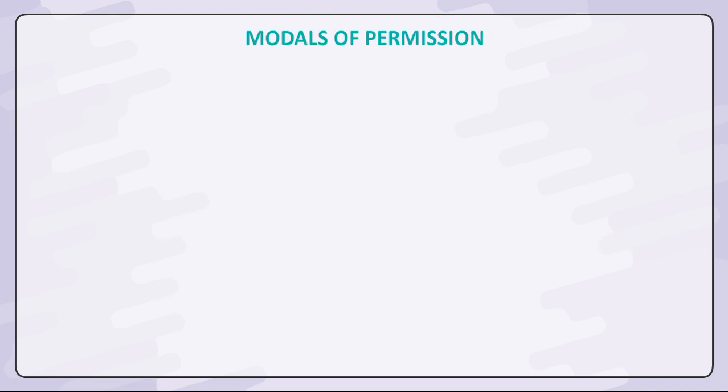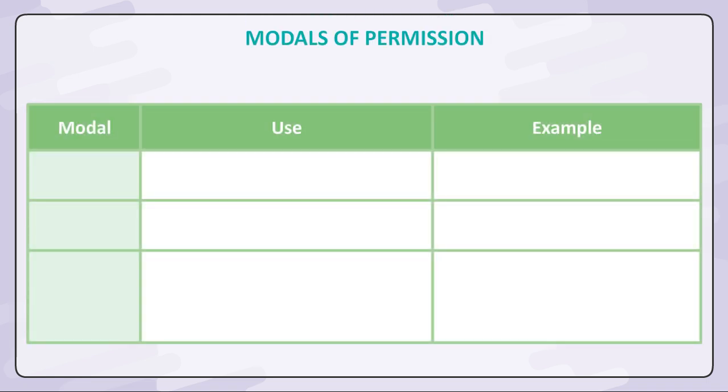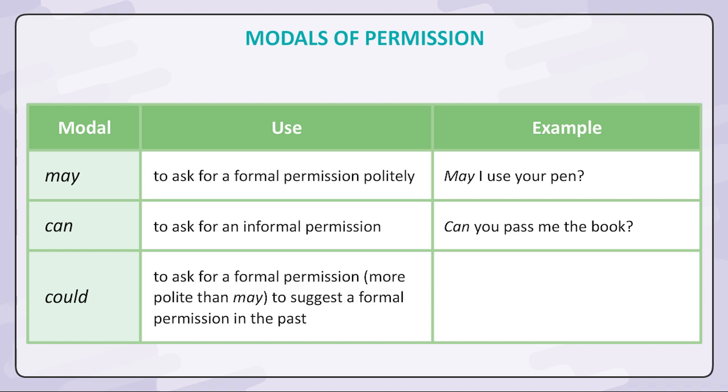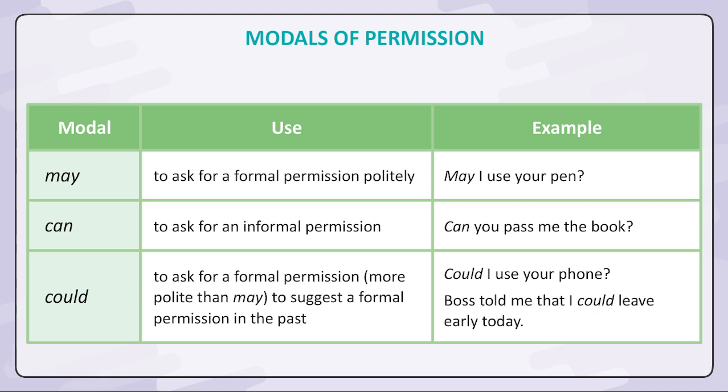Modals of permission. Modal, use, example. May, to ask for a formal permission politely. May I use your pen? Can, to ask for an informal permission. Can you pass me the book? Could, to ask for a formal permission, more polite than may. To suggest a formal permission in the past. Could I use your phone? Boss told me that I could leave early today.